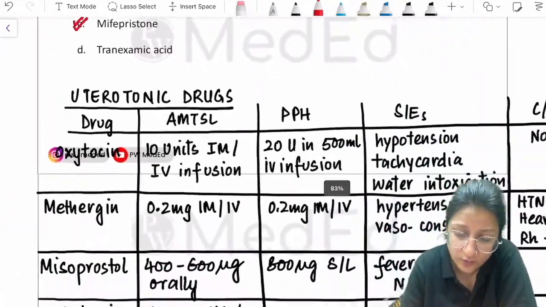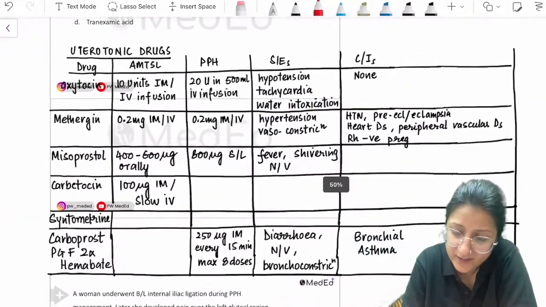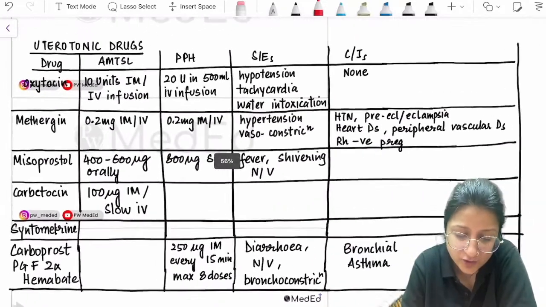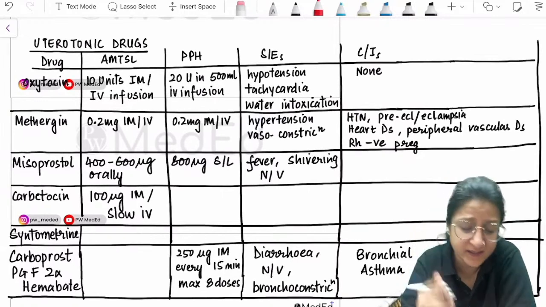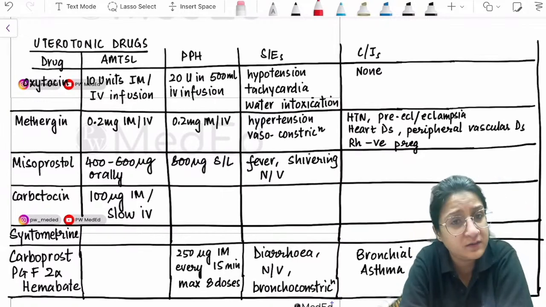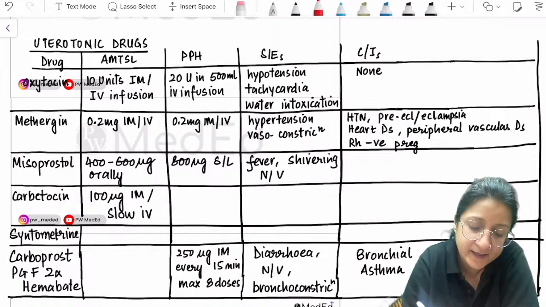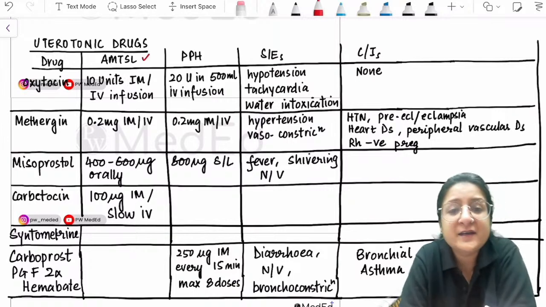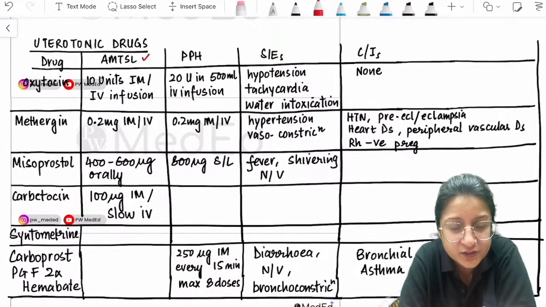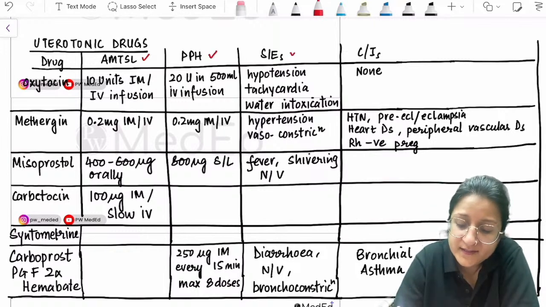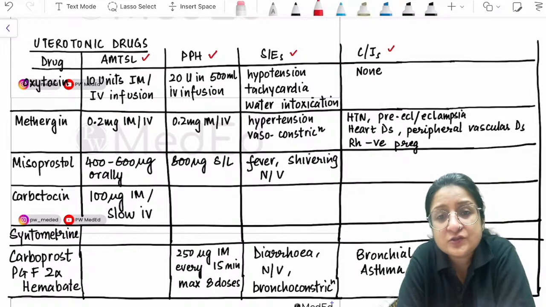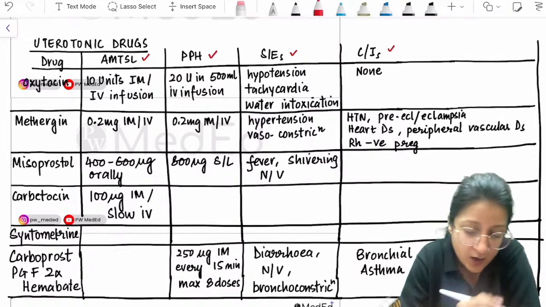So what are your uterotonic drugs? Very, very important. Remember this table, questions asked, quick revision of the table. These are your list of oxytocic or uterotonic drugs on one side. Then there are certain drugs which are recommended for active management of third stage of labor, certain drugs recommended for PPH. There are important side effects and important contraindications of those drugs that you need to note.